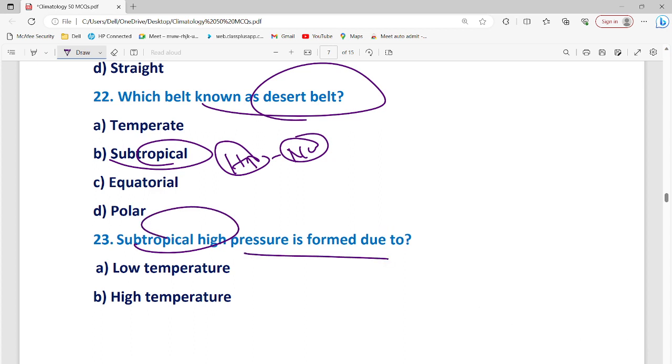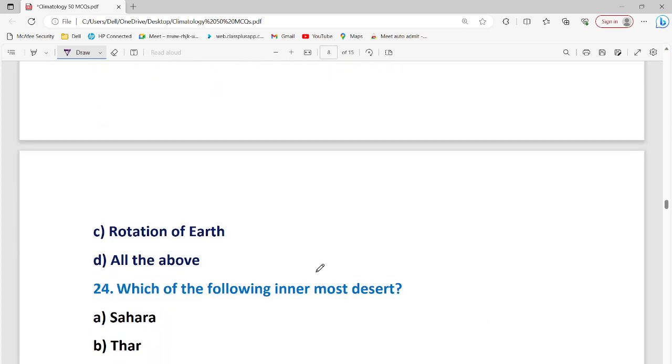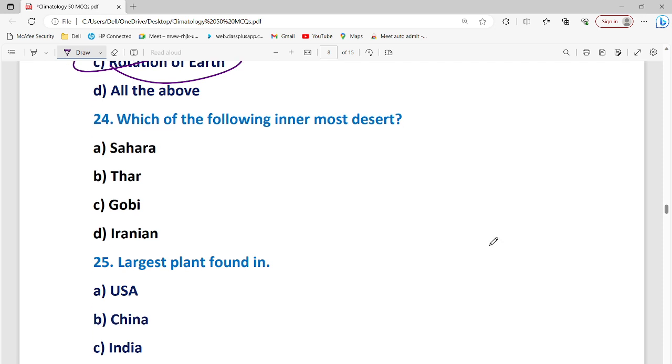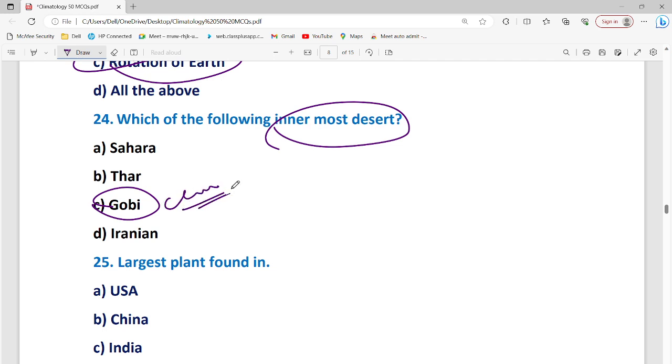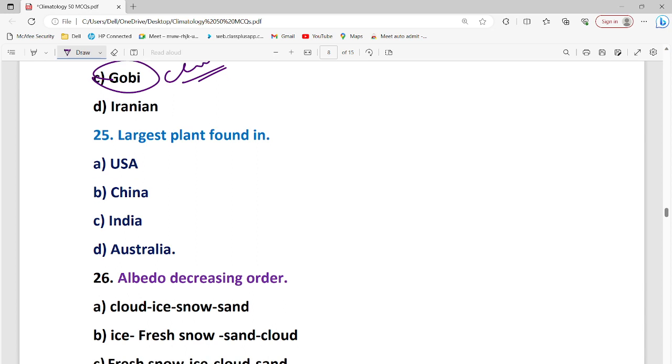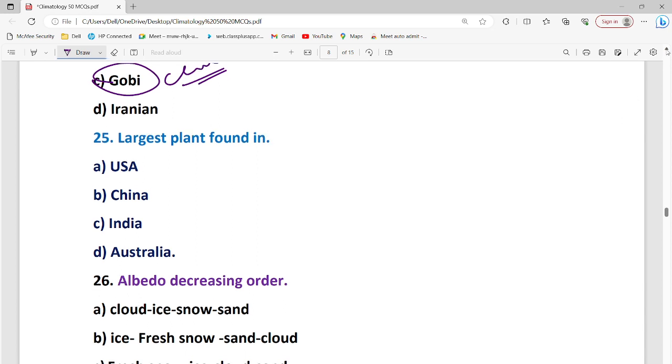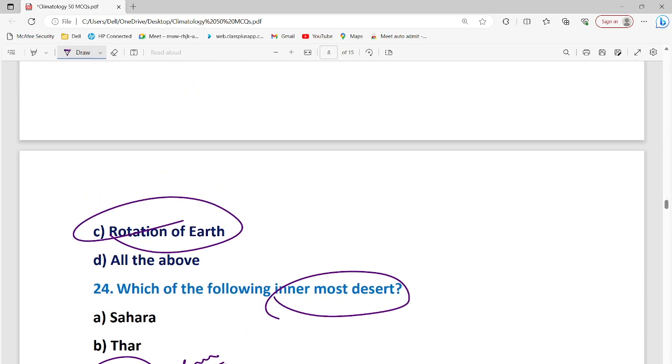Subtropical high pressure is formed due to the rotation of the earth. Which of the following is the innermost desert? It would be Gobi Desert, China. The subtropical high pressure comes because of the subsidence of air mass, and due to the tricellular model.